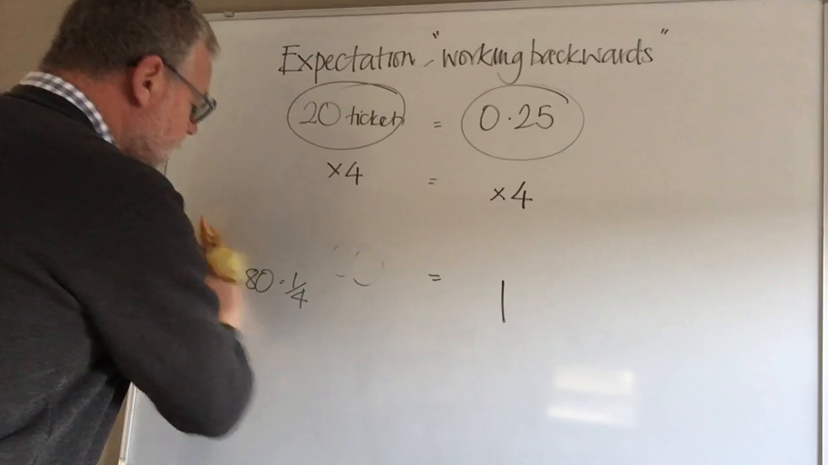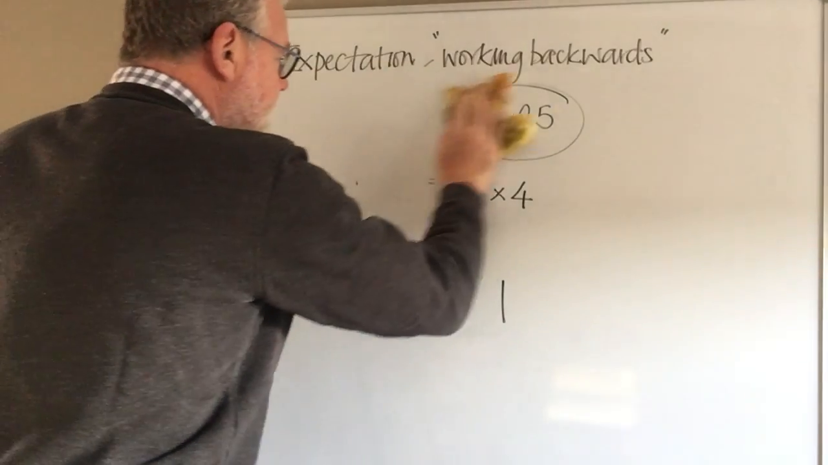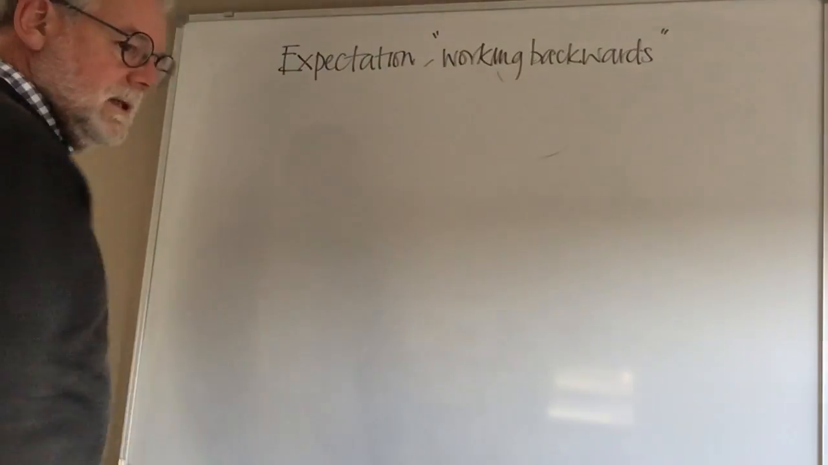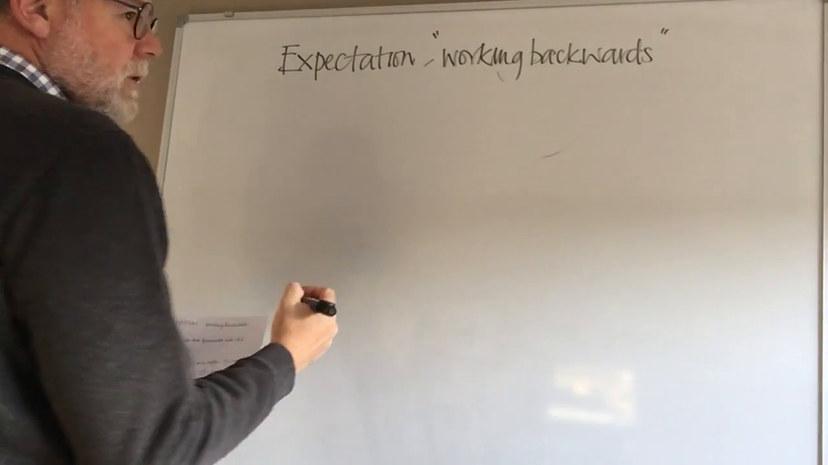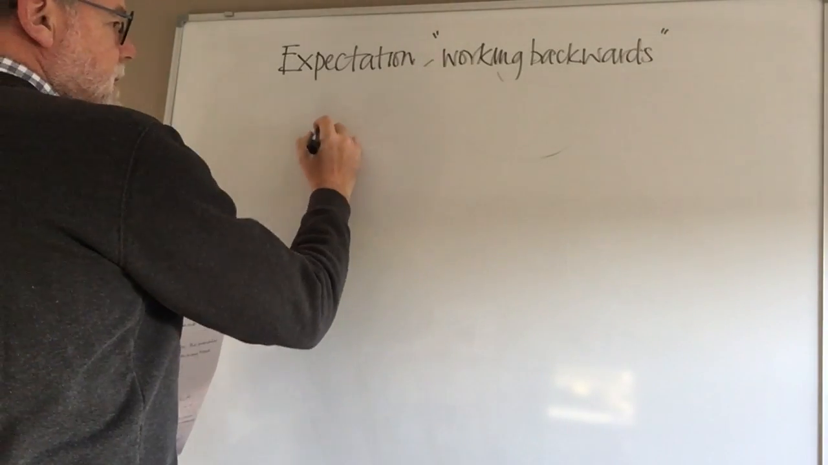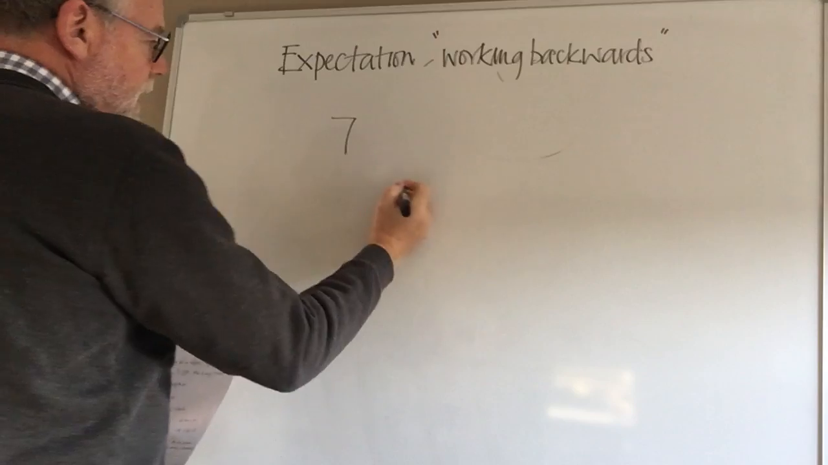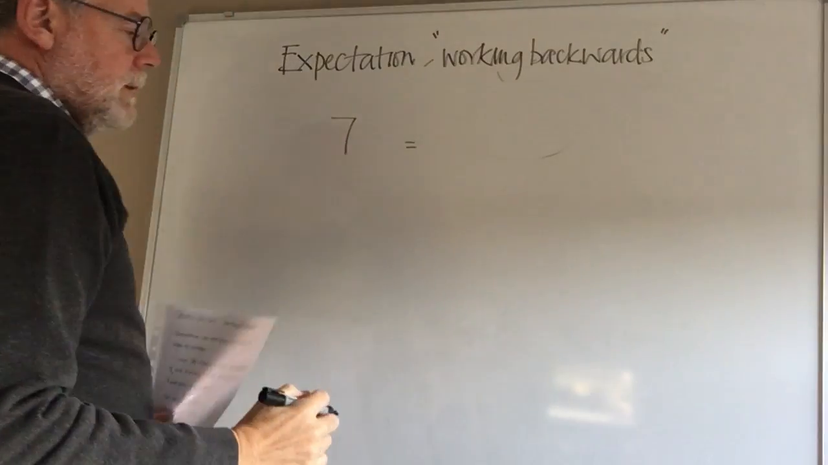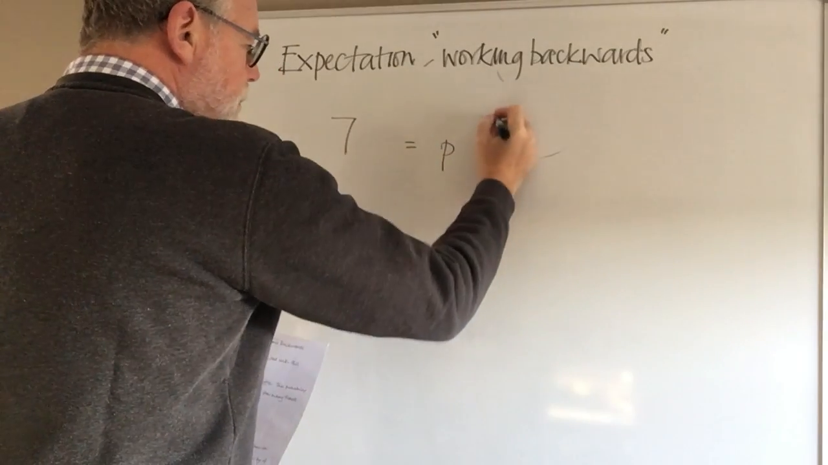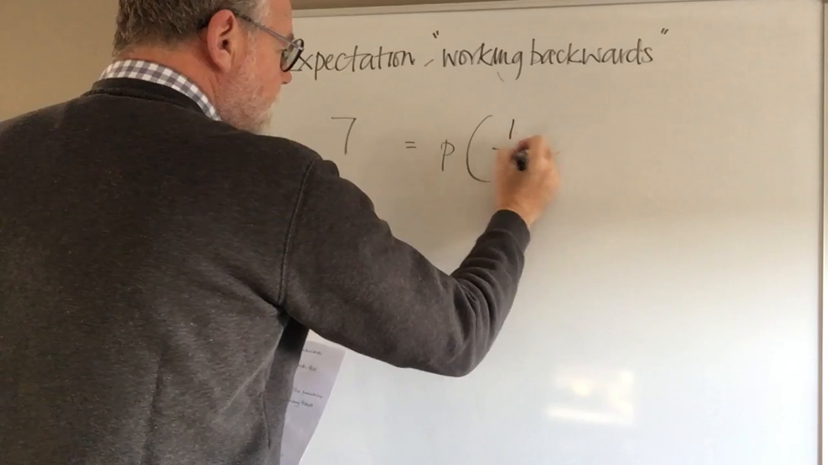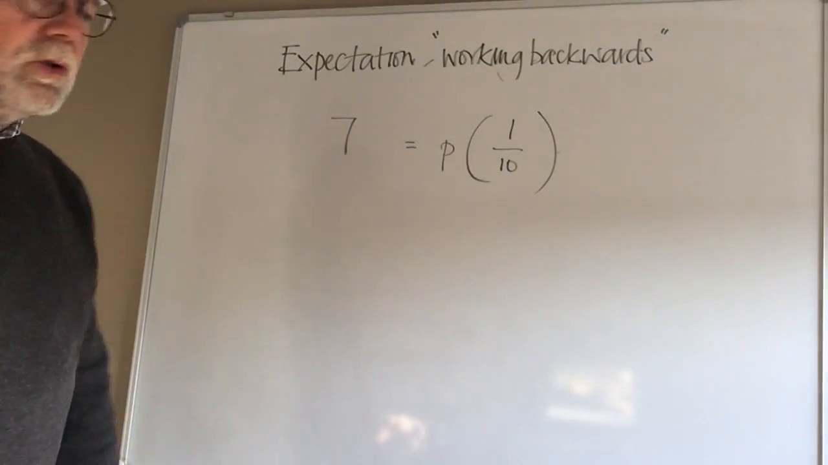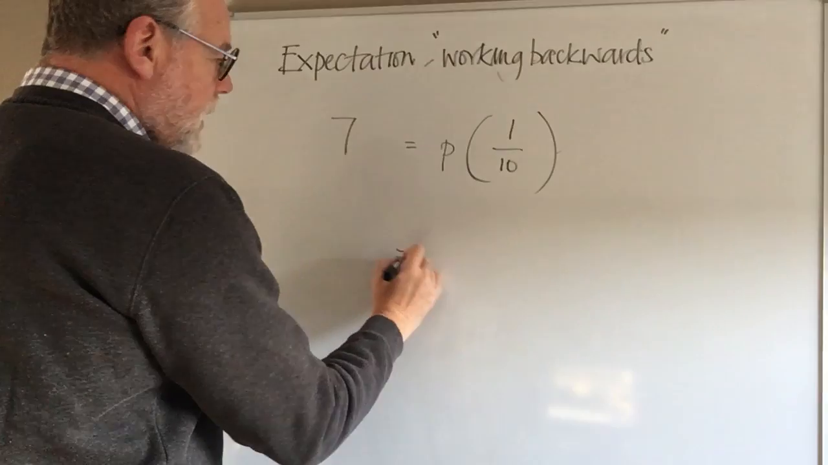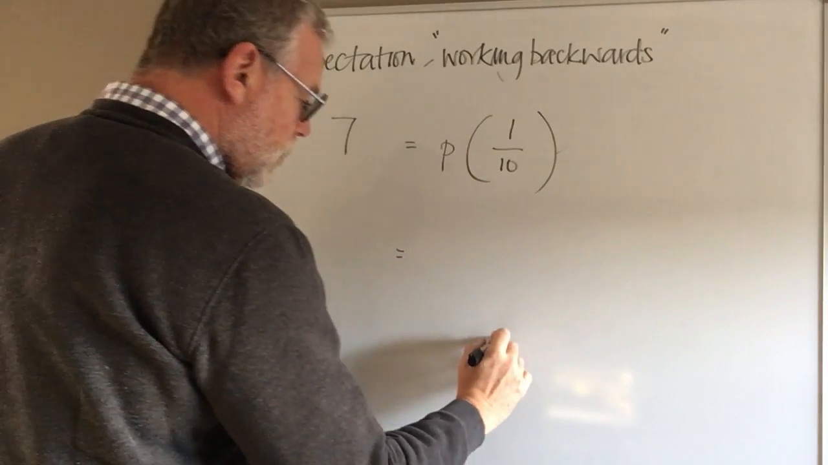Let's just have a look at another simple example. Sometimes it's presented to us in a fractional form. So for instance, I might say I've got 7 tickets in a draw and my probability of winning a prize is 1/10. Okay, so again, how many tickets are there in the draw?